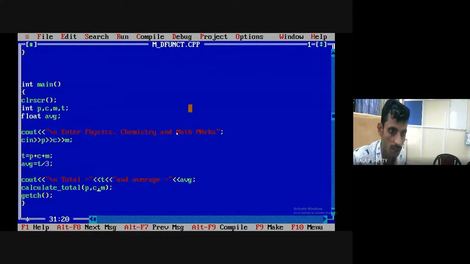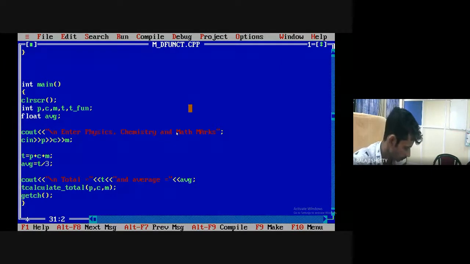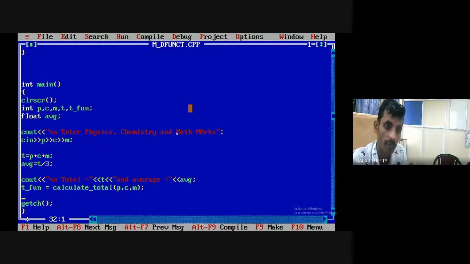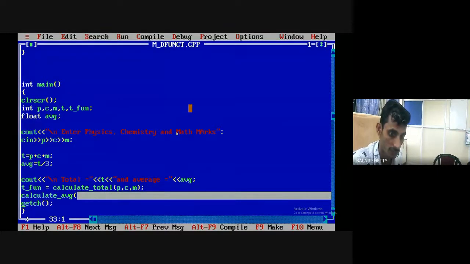And when I call the function, here I just declare one more variable, total of function. Okay, here I calculate total of function equal to, okay. Now here I got the total of the function. I have to pass this value as a parameter to which function? Tell me. Average. So in this way, you can use one function result in others.